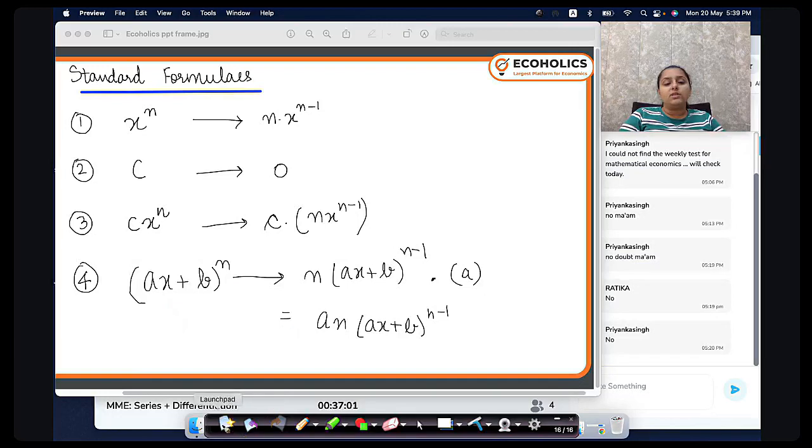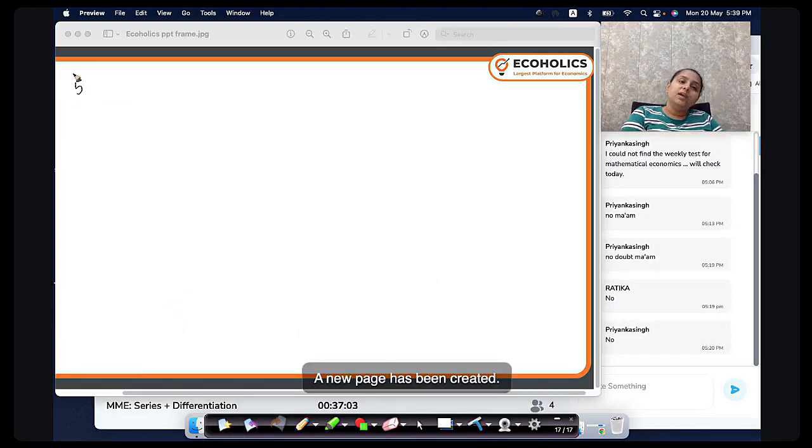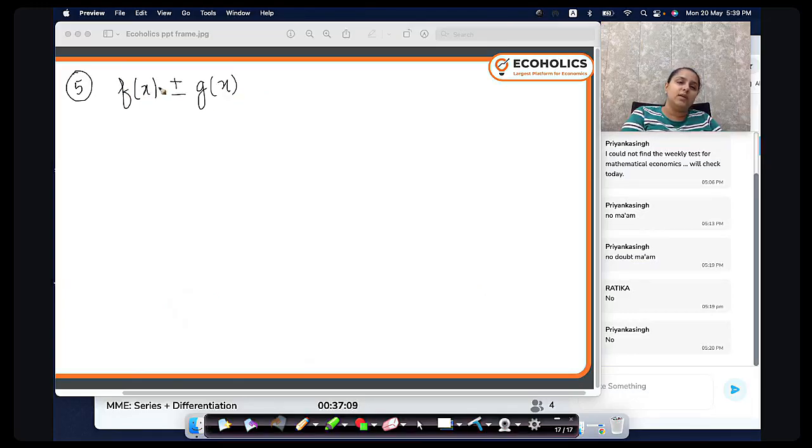Okay, now after this, if I have a sum or difference of two functions of x, either plus or minus, and I want to do their derivative, it's very simple. I do the derivative of the first function plus or minus the derivative of the second function. So I can do their derivatives separately, and then I can add or subtract as required. Okay?